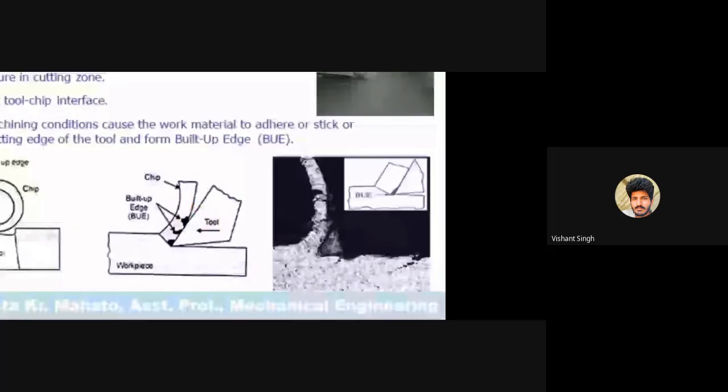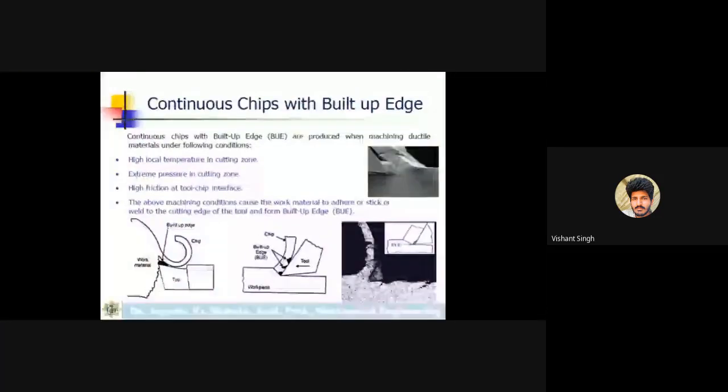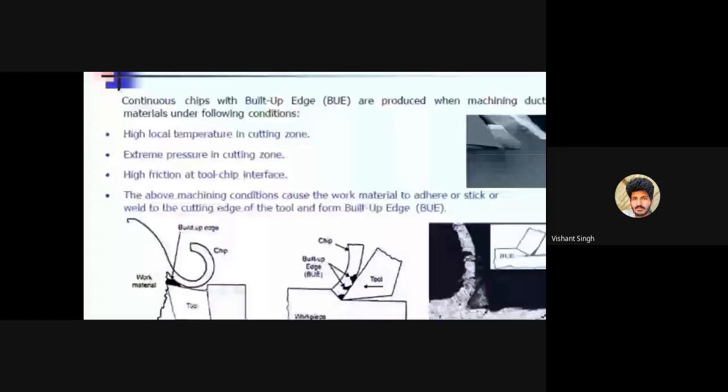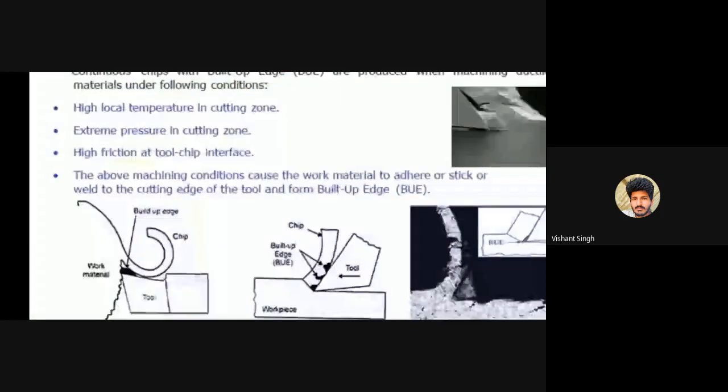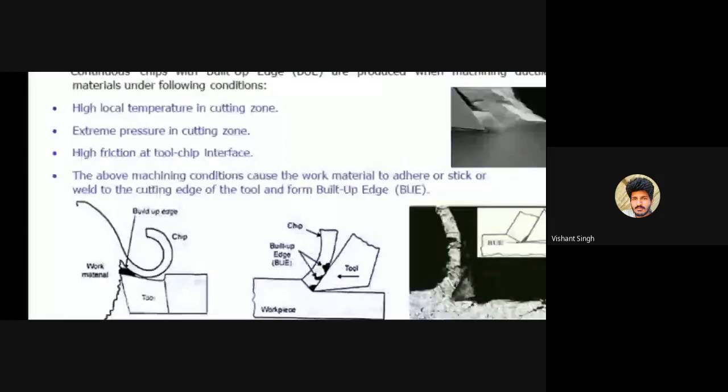Continuous chips with a built-up edge are produced when machining ductile materials under the following conditions. What are the conditions? A high local temperature in the cutting zone.